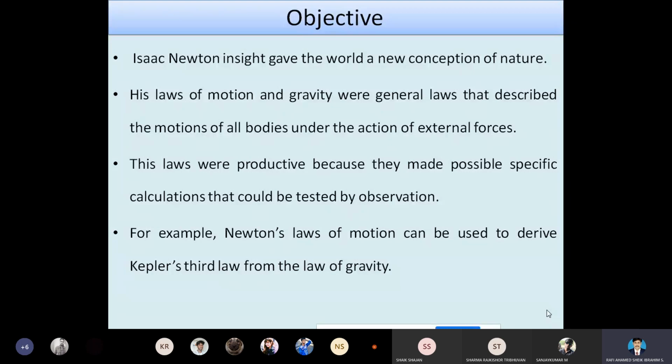Here Newton's law of motion is used to deduce Kepler's third law of planetary motion. So our objective is to measure Newton's law. With respect to this Newton's law, we are going to make some corrections in Kepler's third law of planetary motion. So this is the objective.